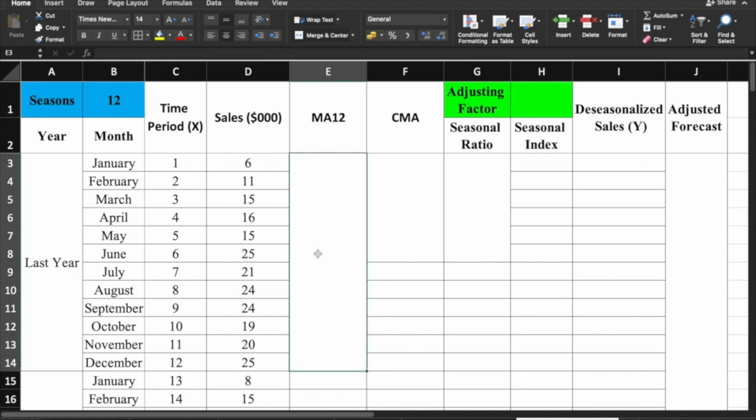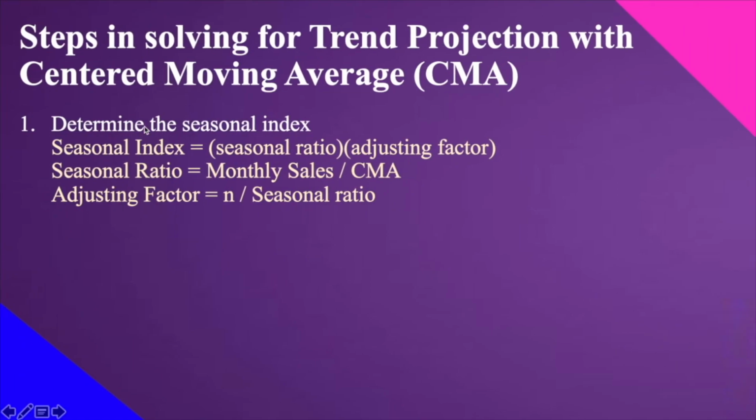Now, first step, sabi sa ating PowerPoint is to find the seasonal index. But we can find the seasonal index if we don't know yet our seasonal ratio and of course the adjusting factor. And kung titingnan ninyo yung formula sa dalawang ito, we have the monthly sales given na, CMA hindi pa. And given na seasonal ratio hindi pa. So let's start with computing the seasonal ratio. And ang hindi pa given dito is the CMA. So let's start solving for the CMA.